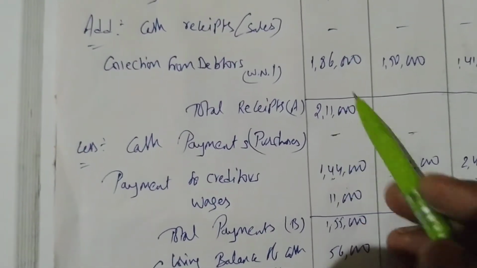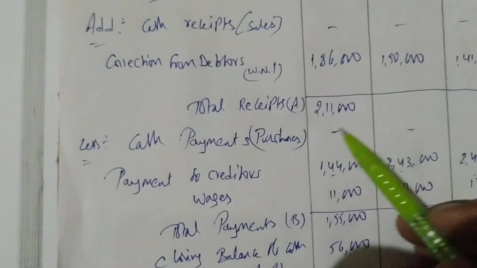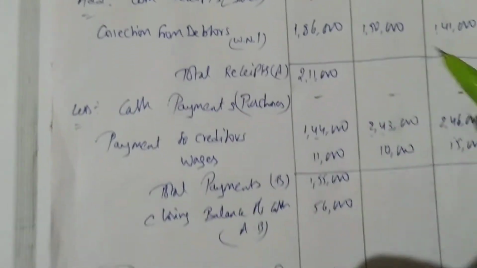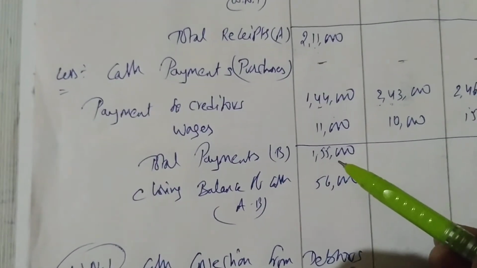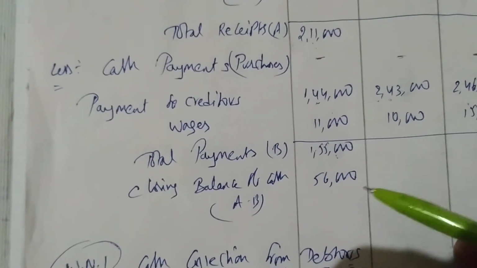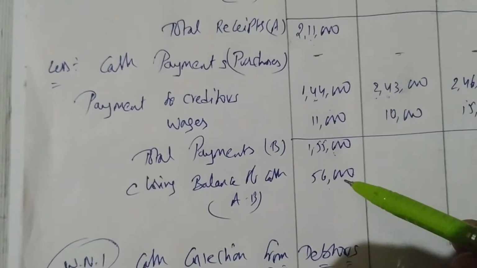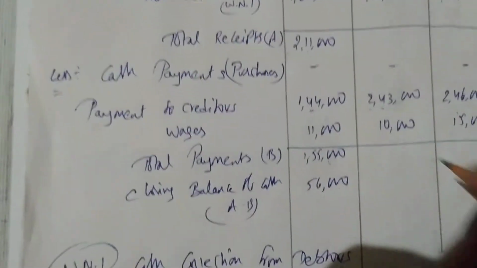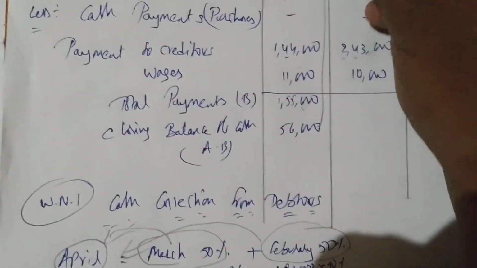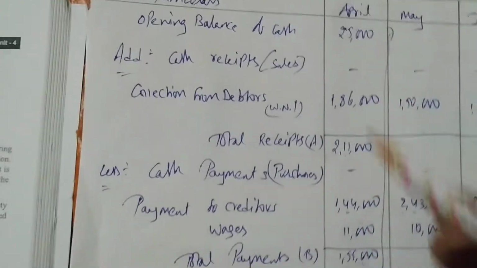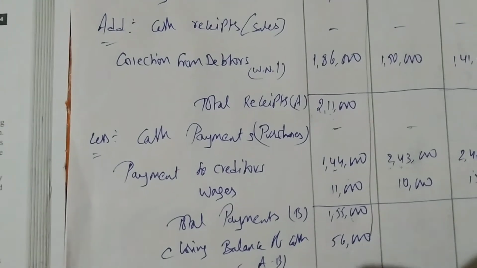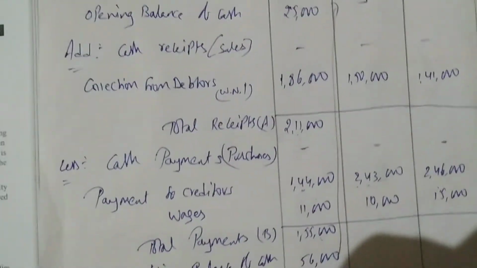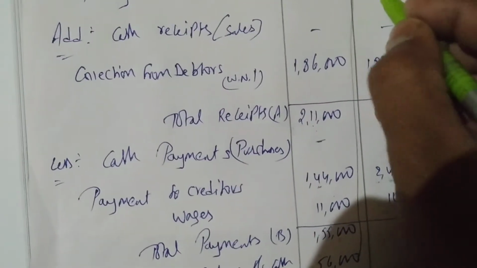Because you have more money. See, you have total receipts of 2,11,000, so you have 2,11,000 with you. From that 2,11,000, if you deduct 1,55,000, that is your payments, you have more money. That is surplus. So this closing balance, again, this is important, will become next month's opening balance. So in the month of April, whatever money is left over will go again to the month of May. So I'll write here 56,000. This becomes the opening balance.